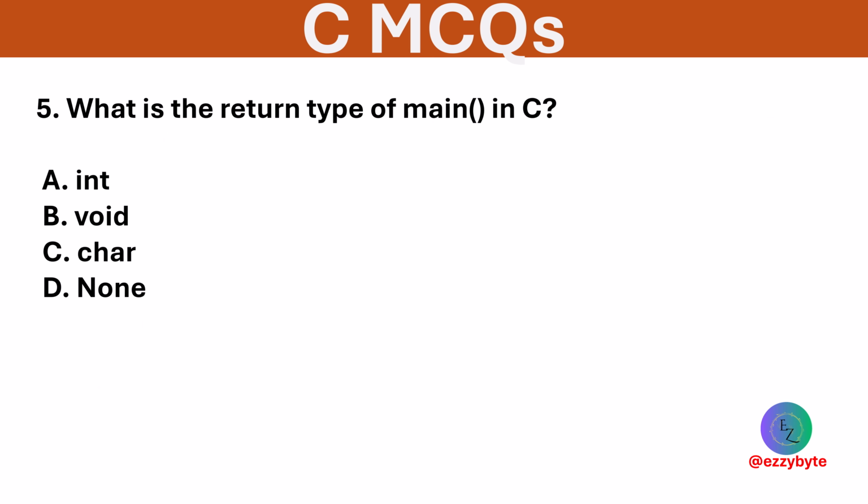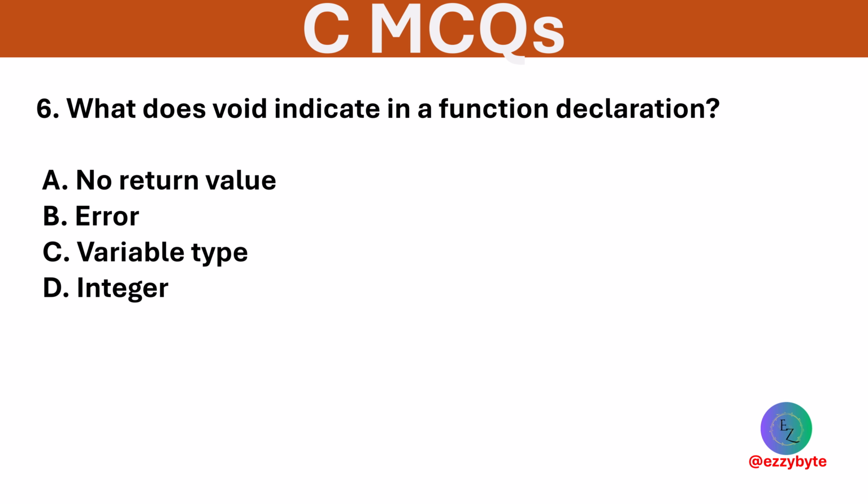What is the return type of main function in C? Options are int, void, char, and none. Option A is correct. The standard return type of main function in C is int. What does void indicate in a function declaration? Options are no return value, error, variable type, and integer. Option A is correct. Void means the function does not return any value.